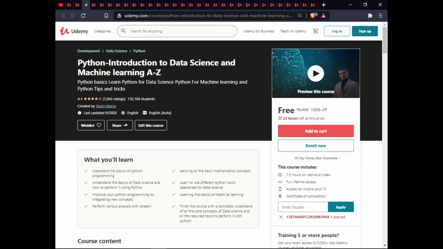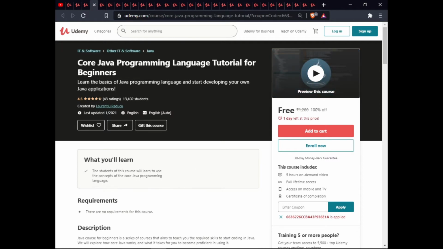The next course is Python Introduction to Data Science and Machine Learning A to Z. In this course, you will understand the basics of Python programming, learn all the basic mathematical concepts, understand the basics of data science and how to perform it using Python, learn to use different Python tools specialized for data science, improve your Python programming by integrating new concepts, learn the basics of machine learning, perform various analyses with Scikit-learn, and finish the course with a complete understanding of the core concepts of data science and all required tools. This course includes 7.5 hours of on-demand video, full lifetime access, access on mobile and TV, and certificate of completion.